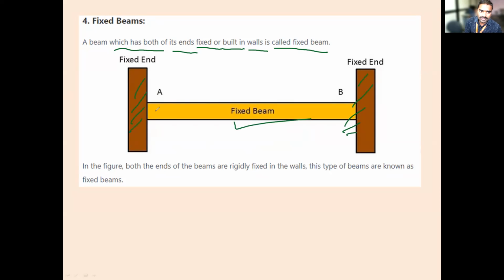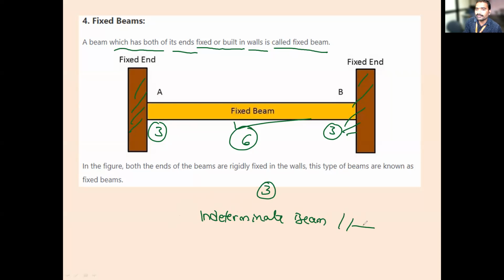A is fixed. How many reactions will develop at A? Three. B is fixed. How many reactions? Three. Total how many reactions are there? Six. How many equilibrium equations are there? Three. Is it determinate or indeterminate? Indeterminate. So a fixed beam is always an indeterminate beam.